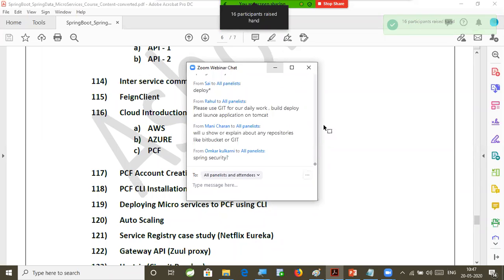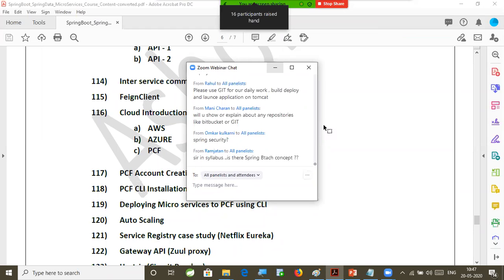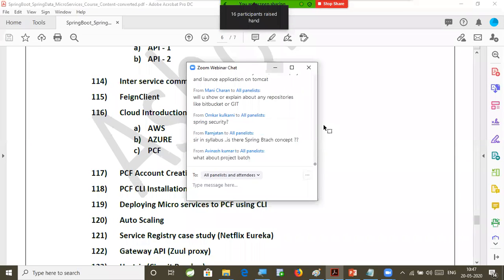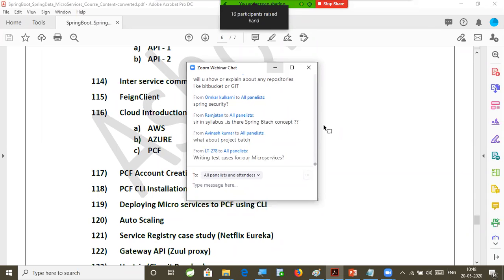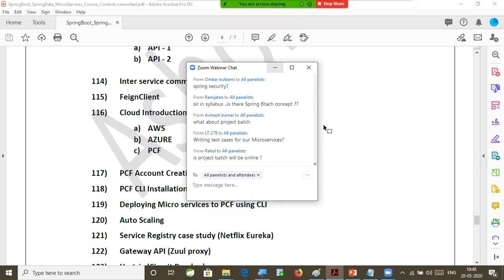Sir, Git repository, Bitbucket repositories, those will not be covered here. Those will be covered in the project batch. We have a separate project batch, right? From the project batch, all the tools we are going to understand very soon. So many people are asking me for the project batch, right? I'm going to announce the project batch also very soon. You can attend both project batch and boot microservices parallelly. That's not a problem, because in the project batch, the first 1 month we are going to understand tools only, right? And the project batch will also be online, sir, because offline classes we cannot start because of this lockdown, right? So that will also be an online batch only.